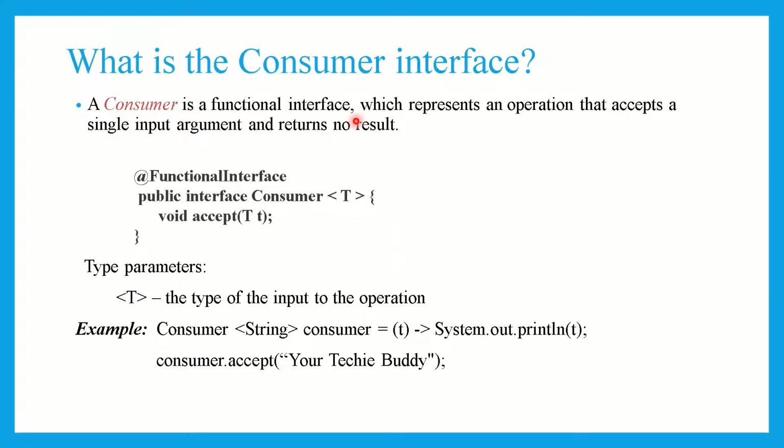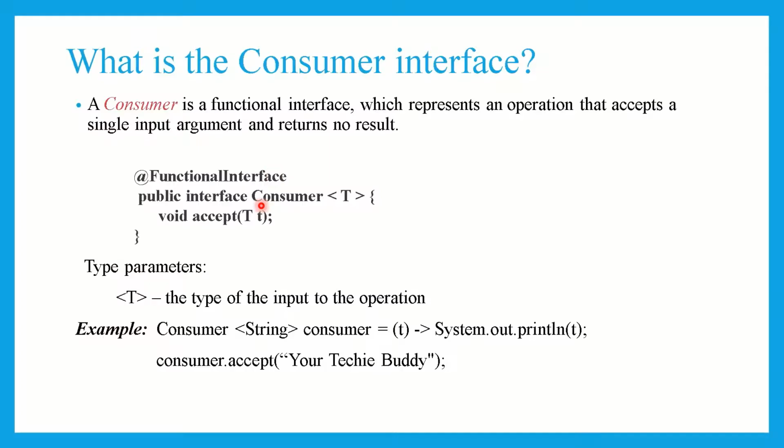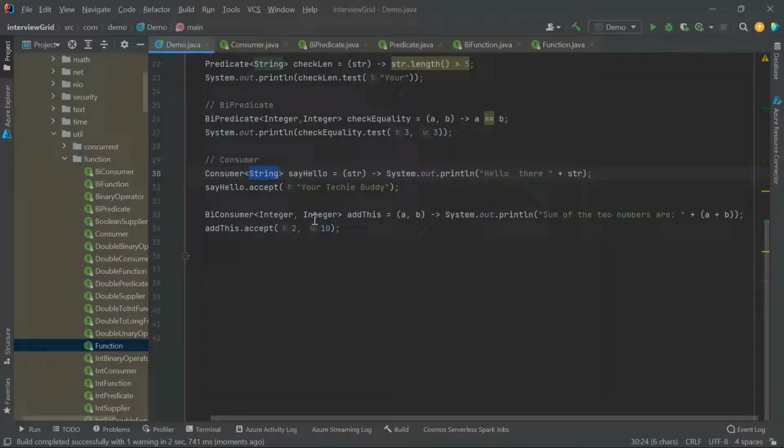So Consumer is a functional interface which represents an operation that accepts a single input argument and returns no result, right? Takes single input, returns nothing. That's why the return type is void and we need not specify that in the signature. Moving on to BiConsumer. BiConsumer represents an operation that accepts two input arguments and returns no result. So it takes two input arguments, Integer and Integer, and returns nothing, right? It will just consume and return nothing.